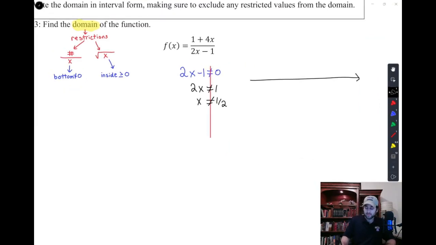And so if I put that on a number line, I'm going to put a little circle at 1/2 and say, hey, x, you're not allowed to be 1/2. But you know what you are allowed to be? Every number to the right of it and every number to the left of it.